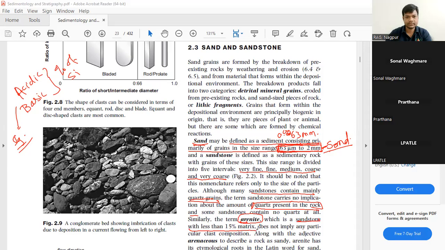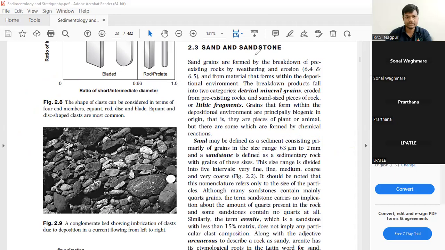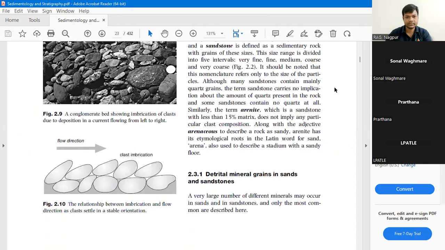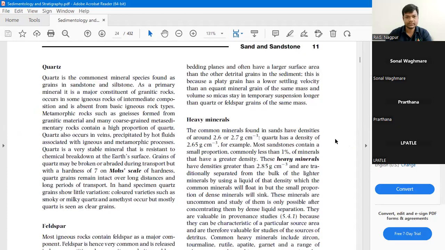What is matrix? Matrix is the binding material. So a sandstone which contains less than 15% matrix will be called arenite.